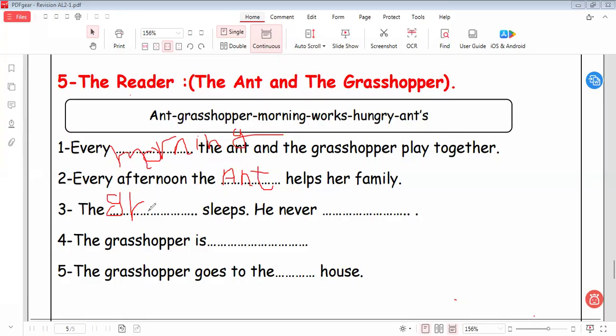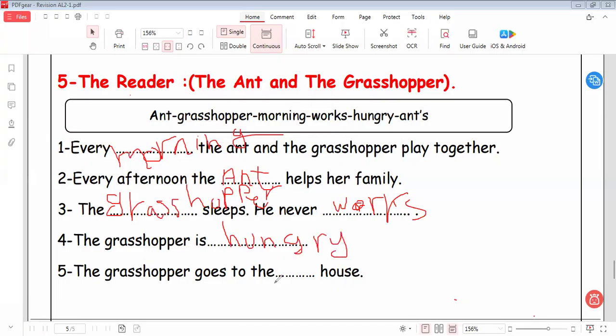So during the story, we know that the grasshopper sleeps and never what? He never walks. He is treated as a male, not a female. In Arabic I think we say garad, which takes she, but here it is treated as a male, not a female. Okay, let's go to another one. The grasshopper is what? Hungry. So the answer here will be hungry. The grasshopper is hungry.